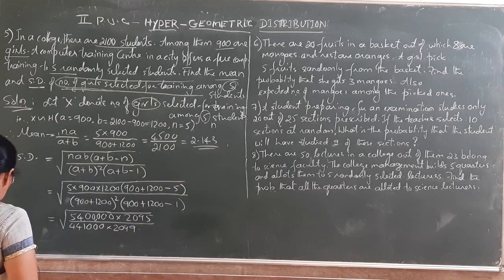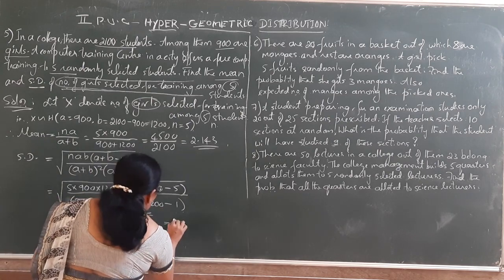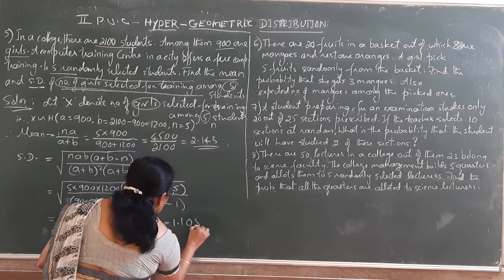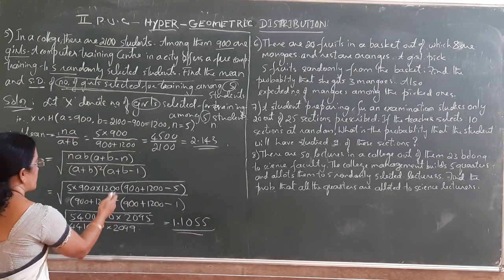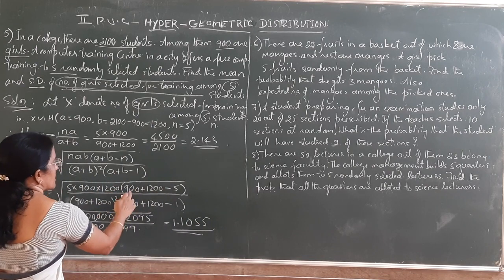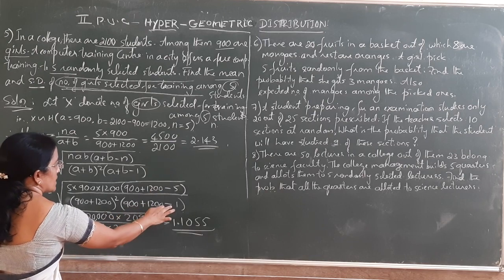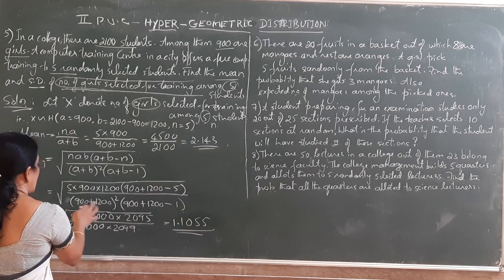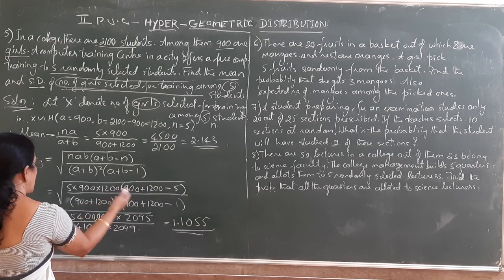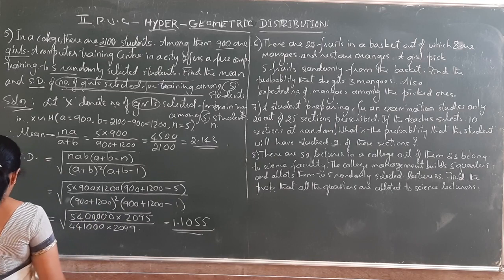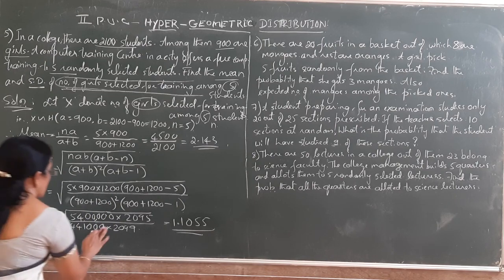This is the answer you are getting, the final answer is 1.1055. Simplify yourself. After this step, you can simplify. First multiply these two, then 2100 minus 5, you will be getting this. So 2100 minus 1 is 2099, and here (A plus B) whole square, 2100 whole square, that is 4410000.